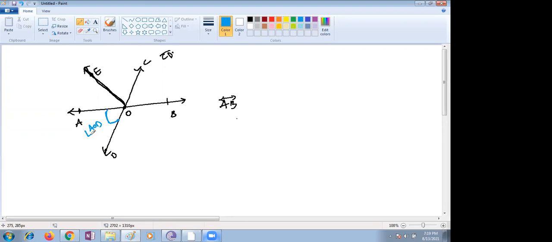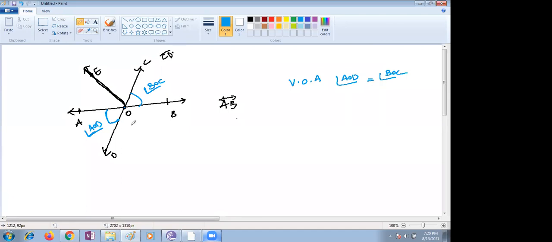Because these two lines are joining at a point, it makes four angles. It is equal to angle COB. Very good. Equal to COB, or angle BOC. If you write in order, it should be BOC or COB. Anything you can write. Yes, very good. Vertically opposite angles here: angle AOD is nothing but angle BOC.